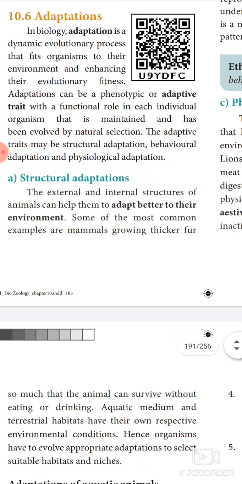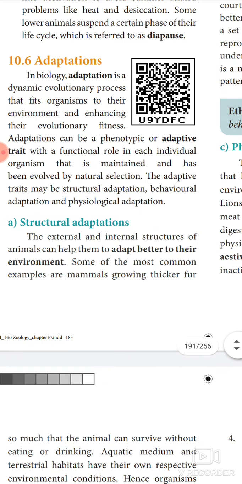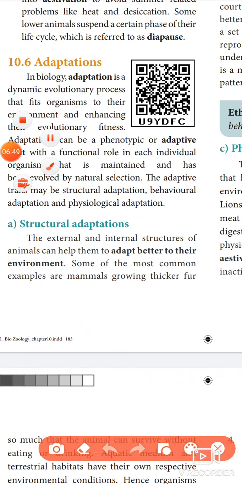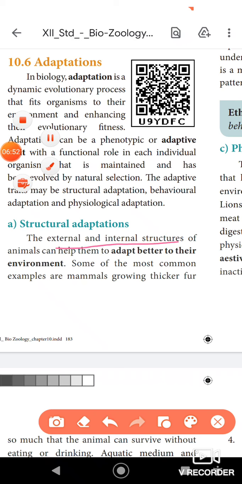First we are going to discuss the structural adaptation. In structural adaptation, the external and internal structure of the animals helps the animal to adapt to the surrounding climatic conditions. Changes in the structure of the animal make the animal comfortable in a particular environmental situation. Such types of adaptations are called structural adaptation.